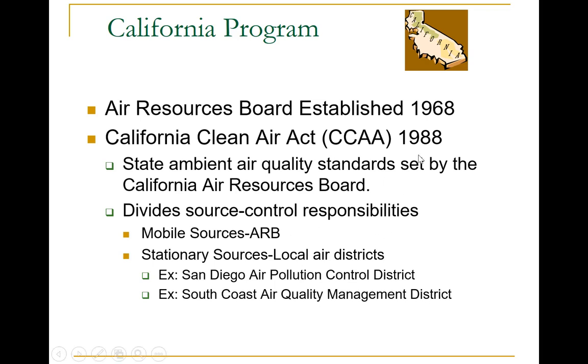The responsibility for the mobile sources is for CARB, the California Air Resources Board, and for the stationary sources, the responsibility lies on the district level agencies such as the San Diego Air Pollution Control District or the South Coast Air Quality Management District, which is located in Los Angeles.